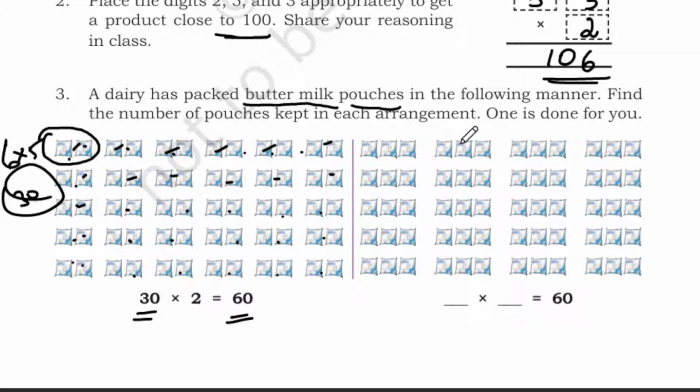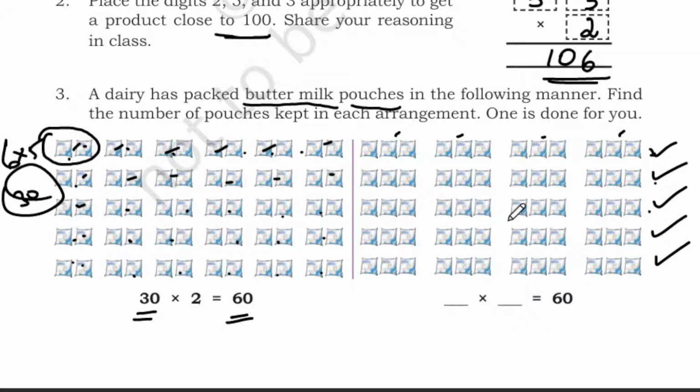Likewise, you have 3 buttermilk pouches in one group. So how many rows do we have? 1 2 3 4. You have 4. And how many columns do we have? No, in columns you have 5, 1 2 3 4 5.